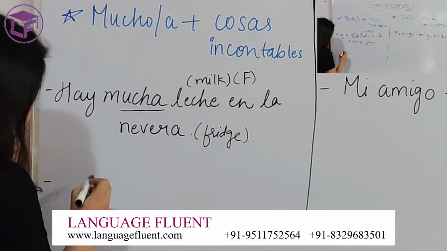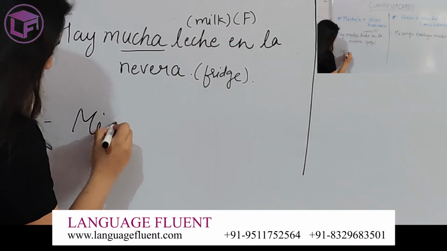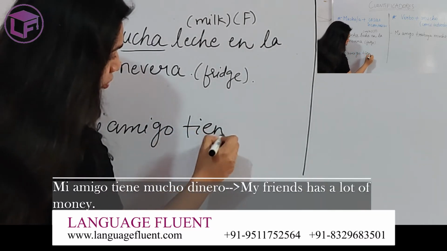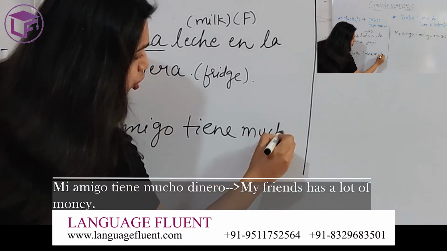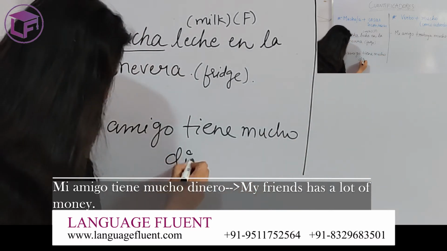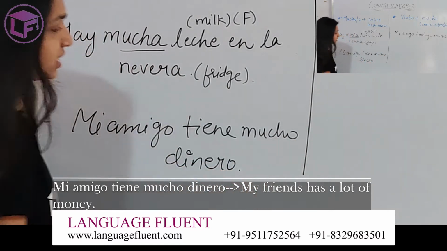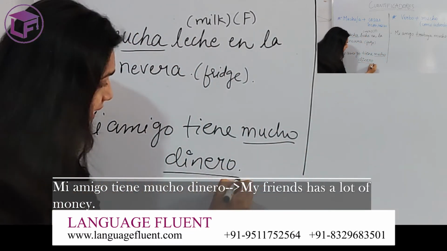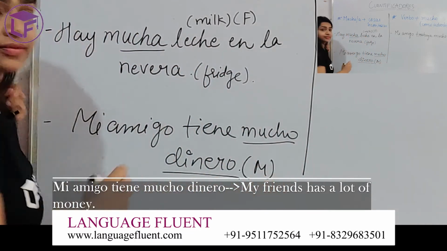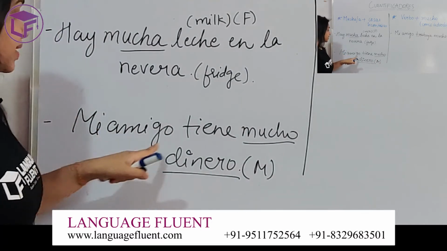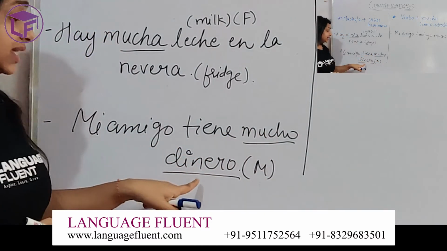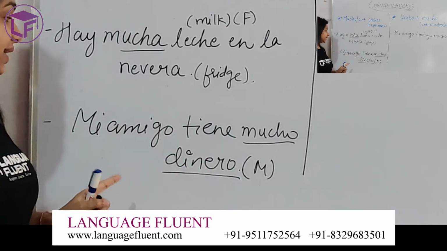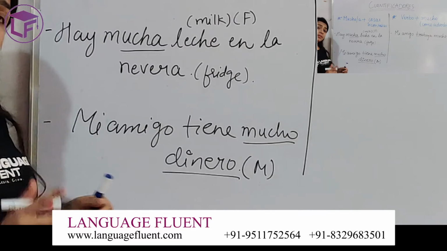Mi amigo tiene mucho dinero. As you can see here, I have used mucho instead of mucha because the noun is masculine. Dinero is an uncountable noun. So the meaning of this sentence is my friend has a lot of money.